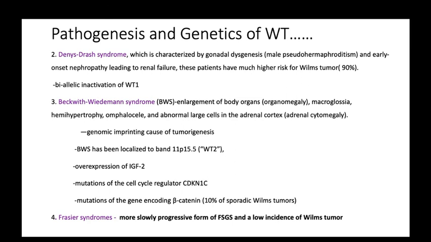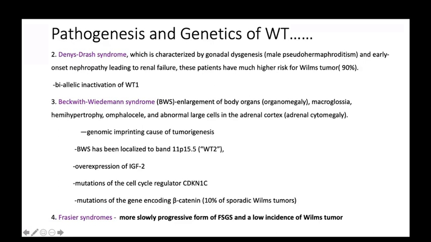The chromosomal abnormalities are localized in chromosome 11p15.5 for WT2. There is also overexpression of insulin-like growth factor 2. Mutation of cell cycle regulatory proteins like CDKN1C, and mutation in the gene encoding beta-catenin, occurs in up to 10% of sporadic Wilms tumors.